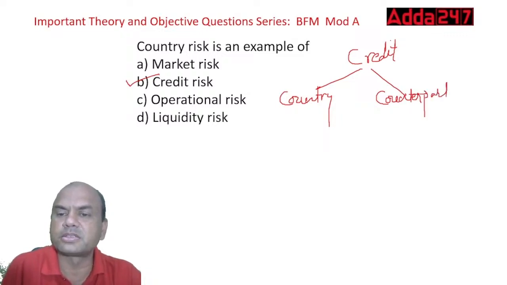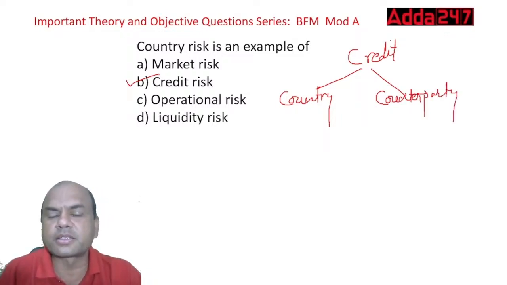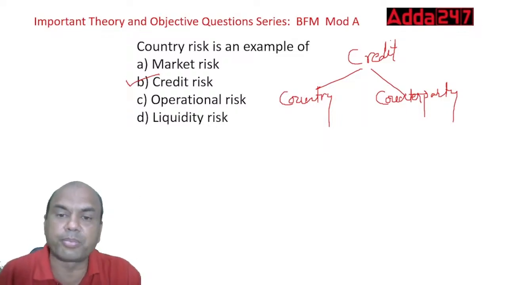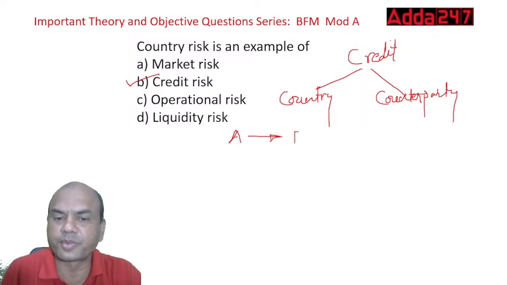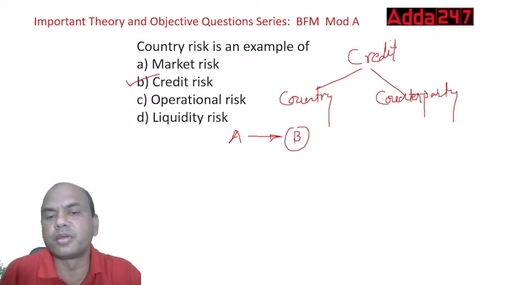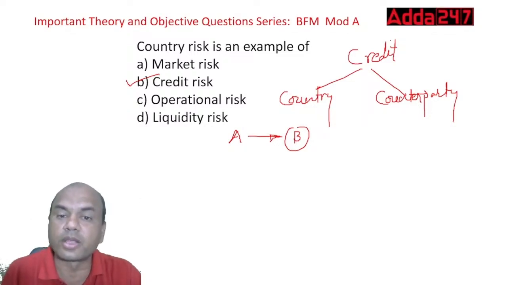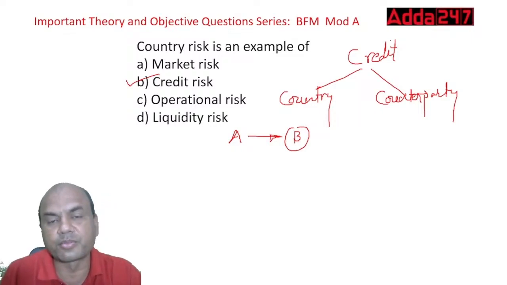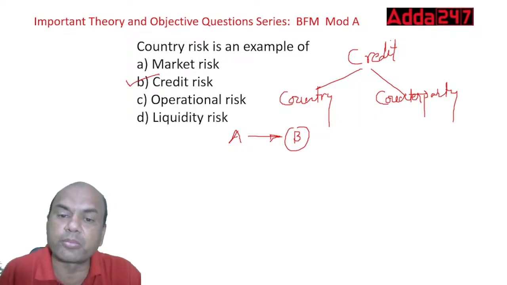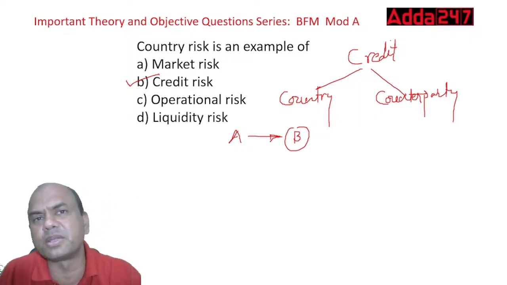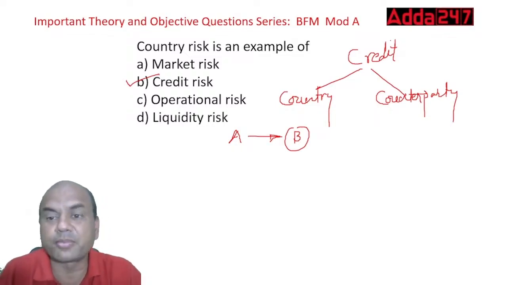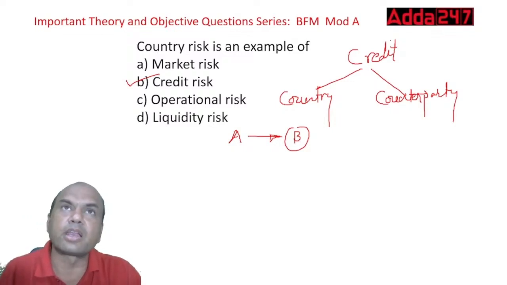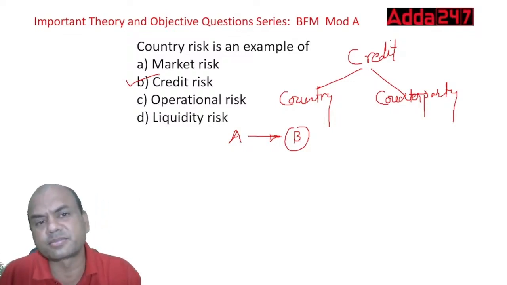Okay, what do you mean by this? Credit risk, country risk means what? Your party is good, means A is selling to B. Let's say A is selling the goods to B. So B is good, but the country in which B is living is bad. Afghanistan, North Korea. So B is good. But the second part is counterparty. Your B is bad. Country is good. USA, somebody staying in USA, somebody staying in Europe. Countries are good, but the party is bad. So that is counterparty. So country risk is an example of what? Credit risk, isn't it?